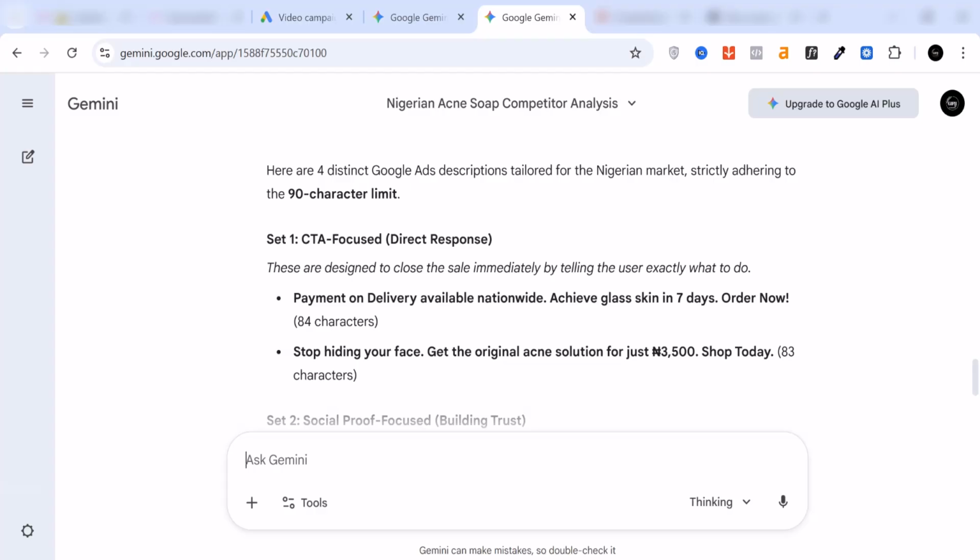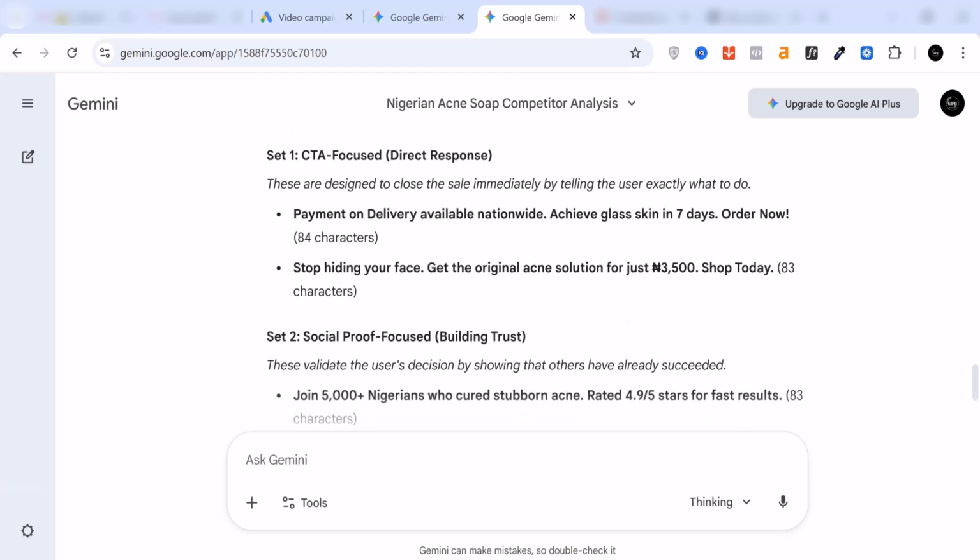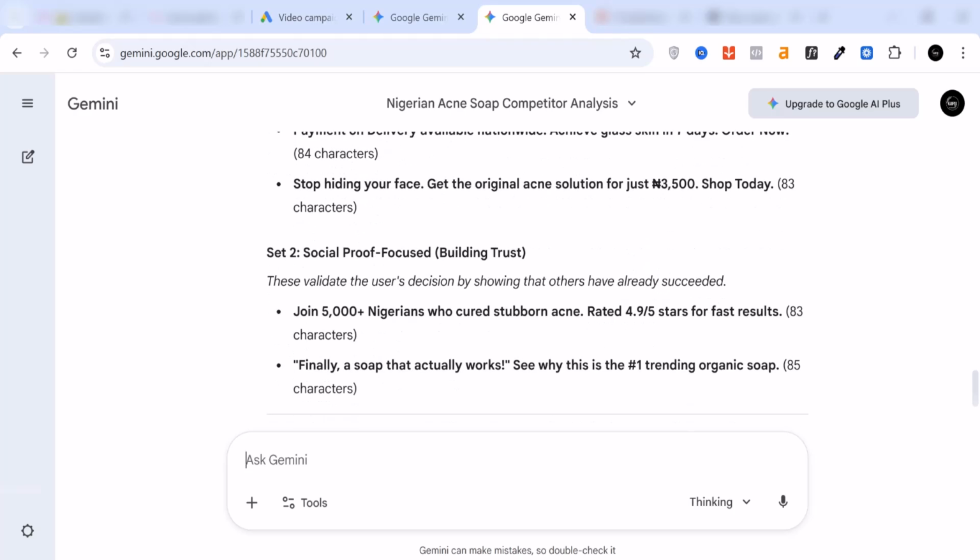So here we have it: pay on delivery available nationwide, achieve glass skin in 7 days, order now, stop hiding your face. As you can see, this is actually very good. Get the original acne soap for, you put the price, and so on. And this one, social proof: join 5,000 Nigerians who cure stubborn acne rated. See, this is actually very, very good. Once you have this down, you now want to go to your Google Ads directly.